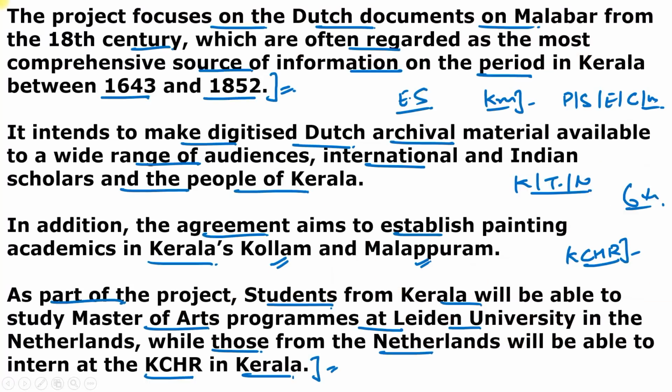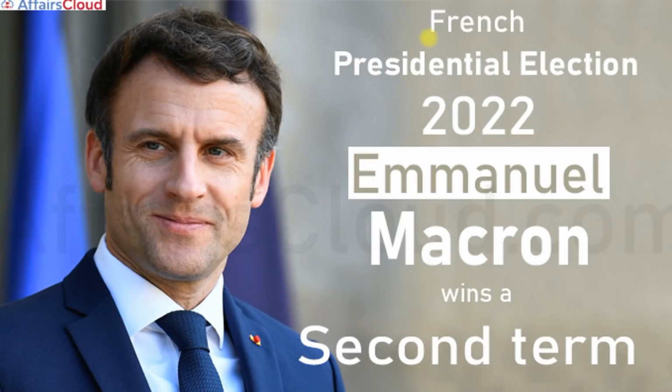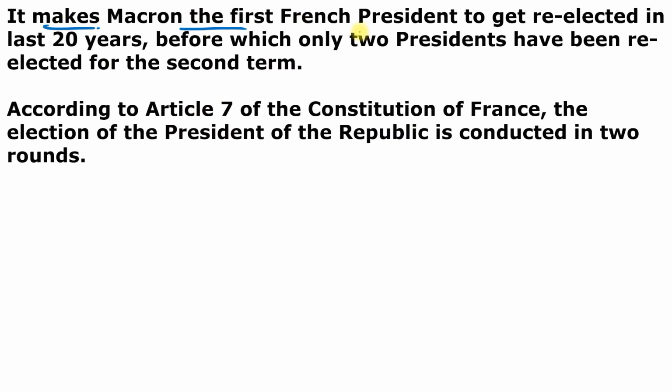Moving to next question. So this question is from picture. French presidential election 2022, Emmanuel Macron wins his second term. So the French president Emmanuel Macron, who belongs to the Republic on the Move political party, got re-elected as a French president after defeating his far-right rival named as Marine Le Pen. So you can remember the name of this lady, Marine Le Pen. So it makes Macron the first French president to get re-elected in the last 20 years, before which only 2 presidents from the France have been re-elected for the second term.